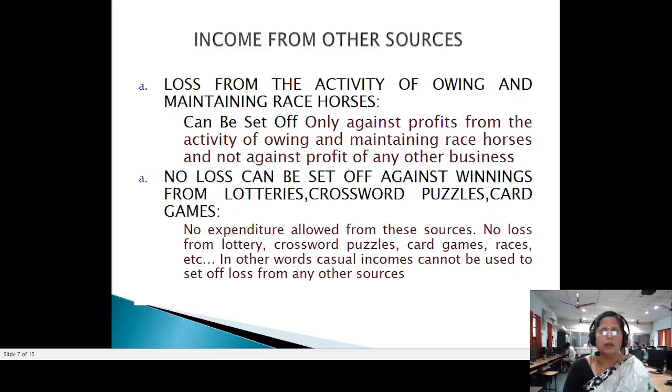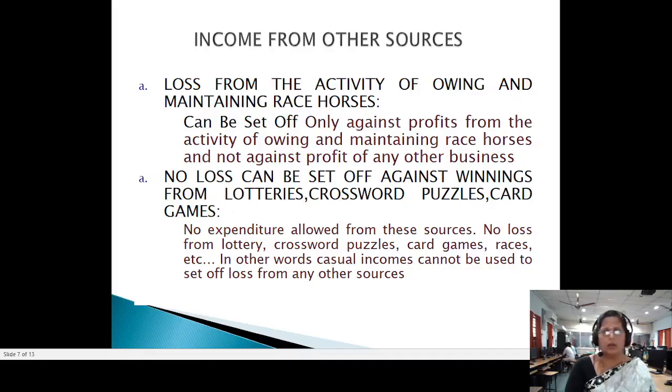Suppose you have any loss under casual income, except loss under the head race horses, the other losses like loss from crossword puzzle, loss from lotteries, loss from betting, loss from gambling, if you get those losses, they cannot be adjusted from any other head or from the same head. You are not allowed to adjust the losses even in the same head or even from the other heads, right? Suppose there is any expenditure which is also given in the casual income, those losses cannot be allowed.